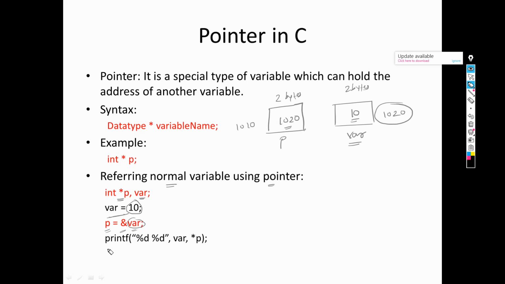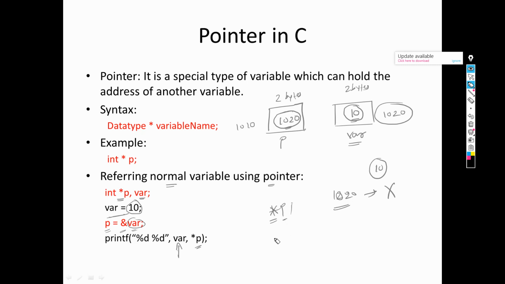Now when we print the value of a, we have just written a, so it will print 10 on the screen. But if I print p, what is the value of p? It is 1020, so it will print 1020 on the screen. But this is not expected. We are expecting the value 10 to be printed. So if you want to access the value to which the pointer is pointing, we need to write *p. *p means data on p.